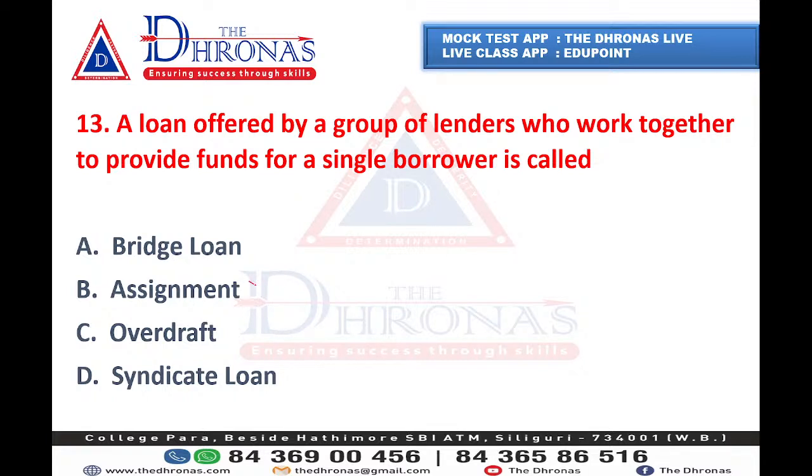Assignment is not a kind of loan, and overdraft is basically done in banking, so that will not be the answer. By the term bridge, you can understand that to cover a mismatch between your revenue and expenditure, you take some loan to bridge this gap. That is bridge loan. So the option left is syndicate loan, and that is the answer.